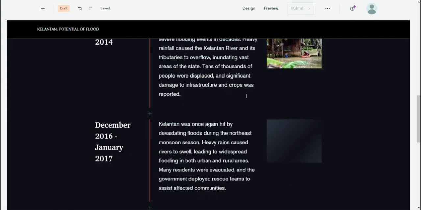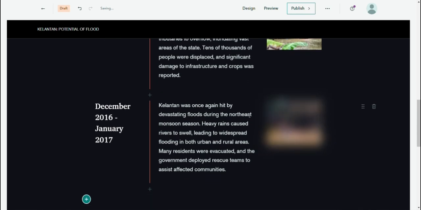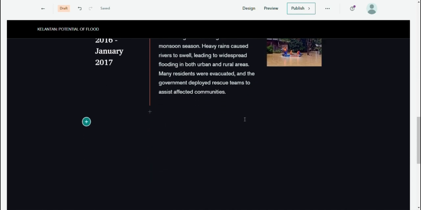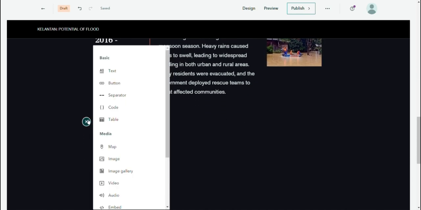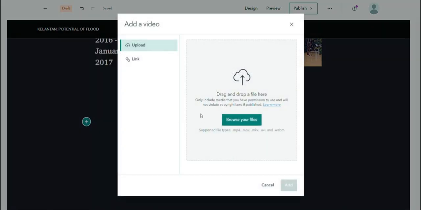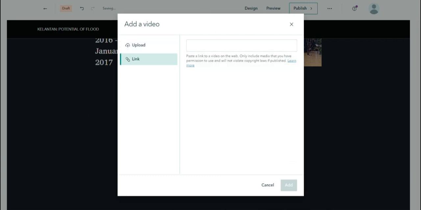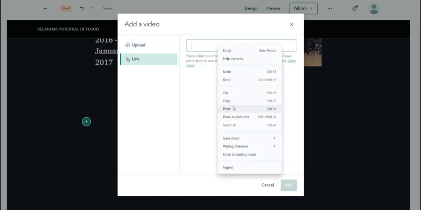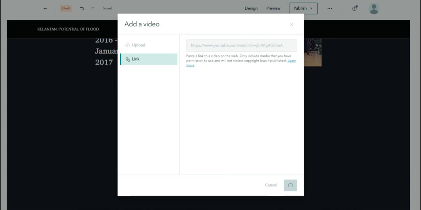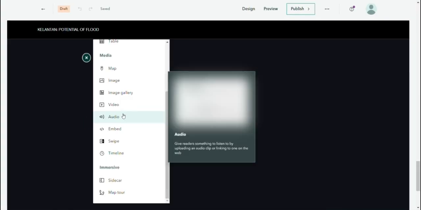You can also add another timeline or make the story longer, and then you need to add a video link to visualize your story map, which you get from another website or a YouTube website.